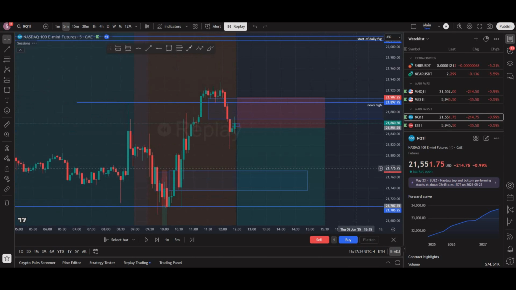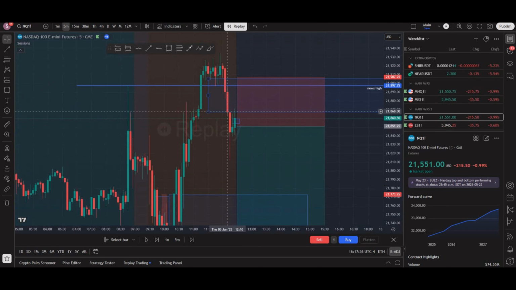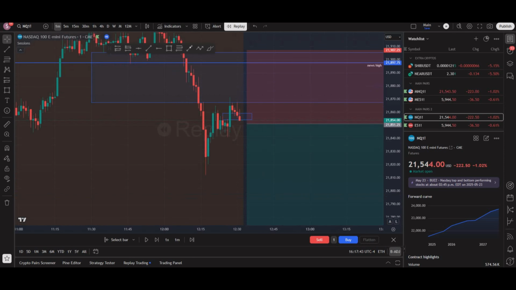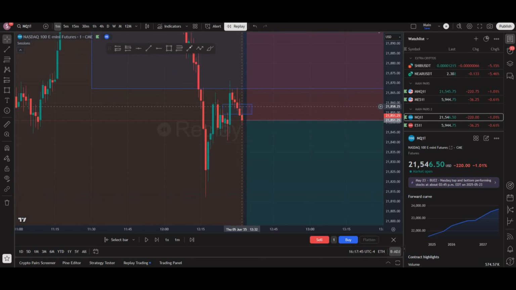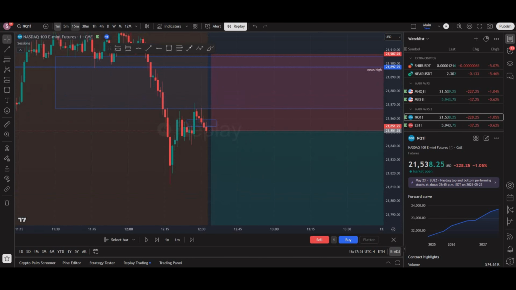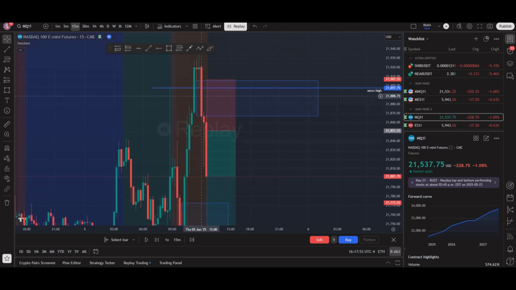So on the 5-minute, we end up pushing into this 5-minute FVG and respecting it right here and getting a nice rejection. Then I scaled to the 1-minute, and I just waited for the 1-minute to invalidate this FVG right here. We closed below this 1-minute FVG. This was my entry. I put my stops all the way up here because this would be the 15-minute inverse fair value gap. So if price wanted to come back up into that inverse on the 15, we'd be safe on that. And I'm targeting, keep in mind, a bigger move here.